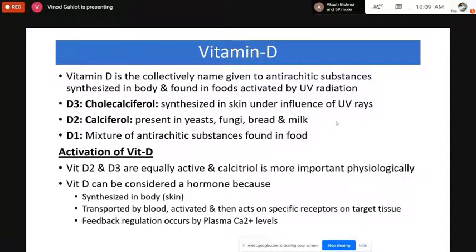So a decrease in the plasma calcium level will lead to the activation of more vitamin D through the kidneys, so that a greater concentration of calcium can be absorbed from the small intestine. They both are helpful in maintaining the concentration of each other by feedback regulation.